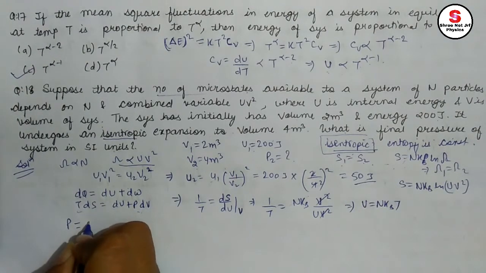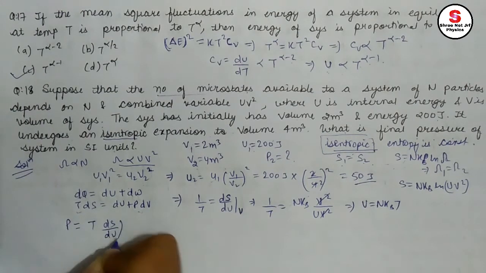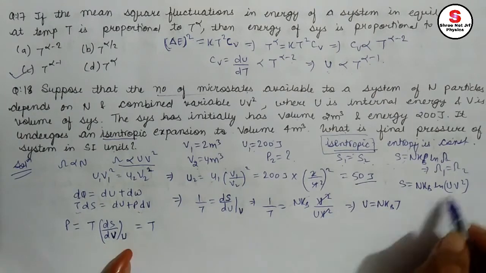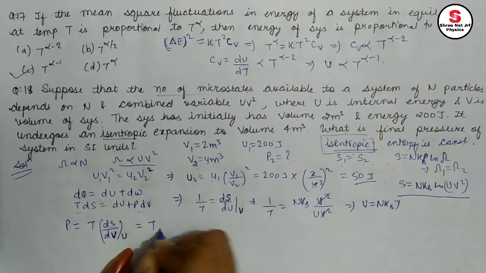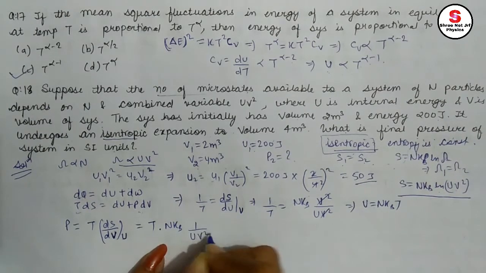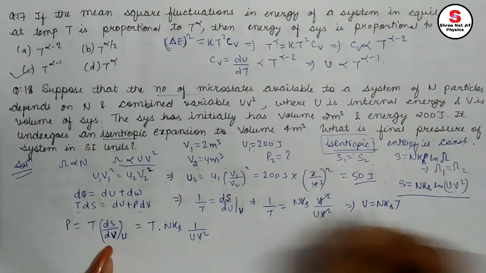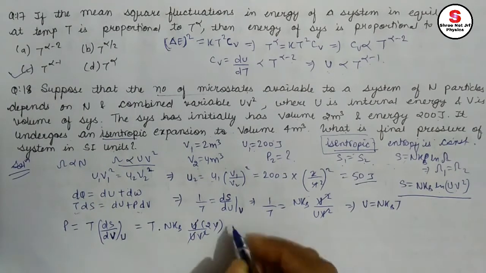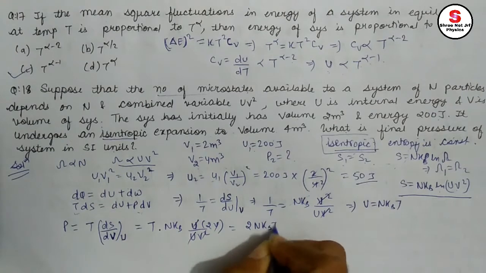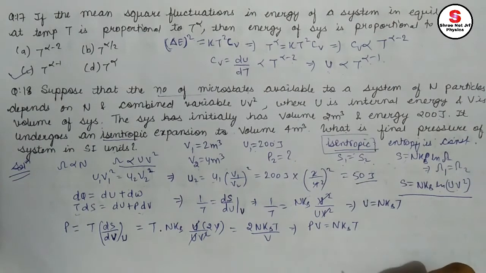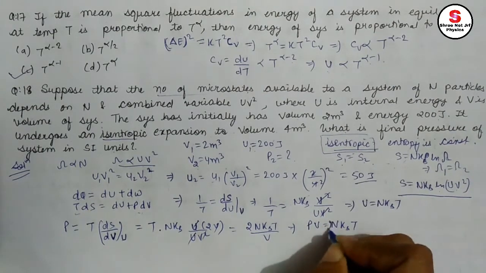Using the second thing, that is for pressure. Pressure can be written as T dS by dV at constant U. So T, I need to differentiate this time with respect to V, keeping U constant in this equation. So n kB as it is, ln of U V square, 1 by U V square. I have to differentiate with respect to V. That means U is constant and for V square it's 2V. So 1 we cancel out, it is giving us 2 n kB T divided by V. Sorry, here it is 2 also, the 2 n kB T.